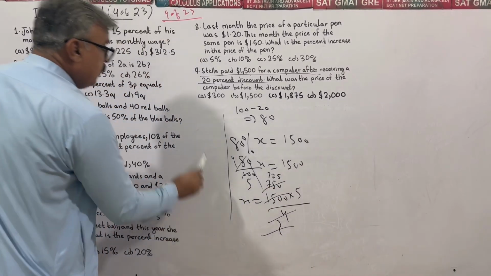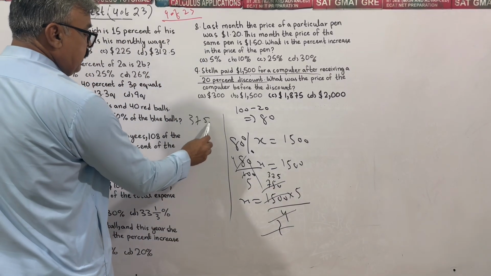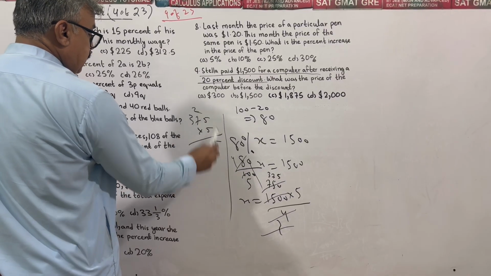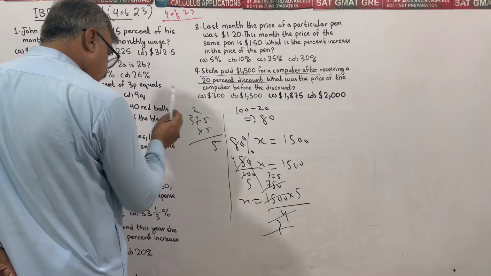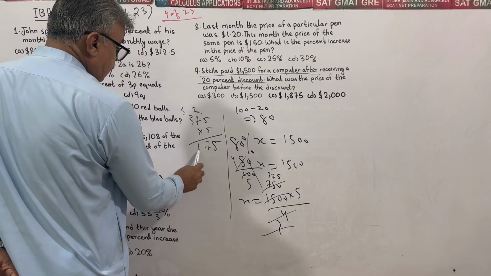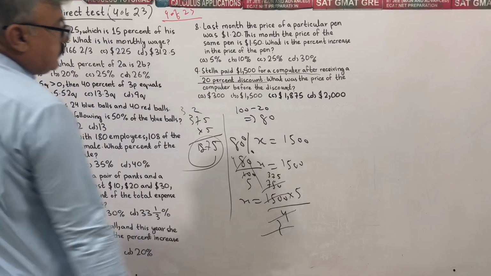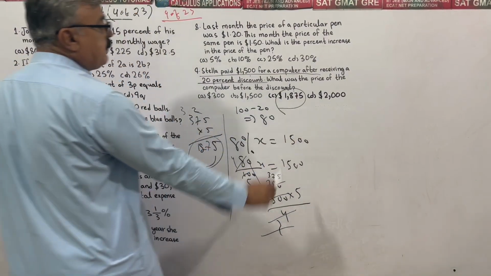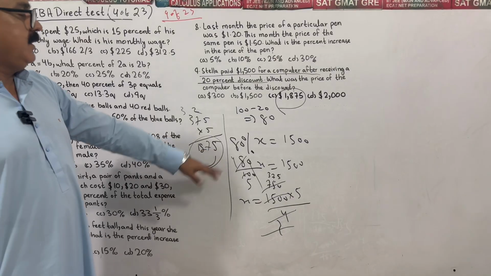Now I have 375 times 5. 5 fives are 25, 2 carry. 5 sevens are 35, 35 and 2 is 37, 7, 3 carry. 5 threes are 15, 15 and 3 is 18. 1875 is the price prior to the discount.